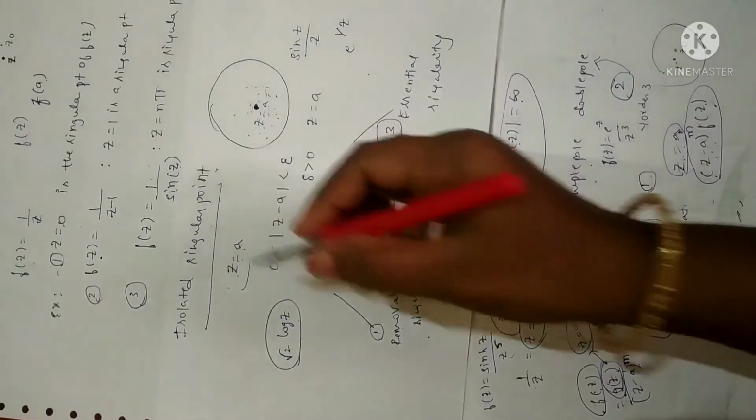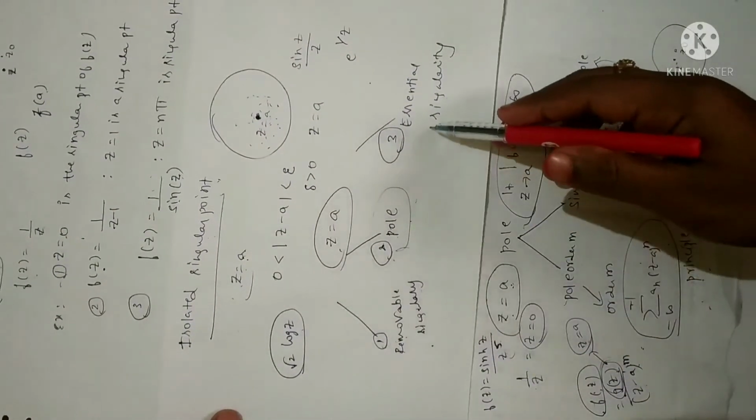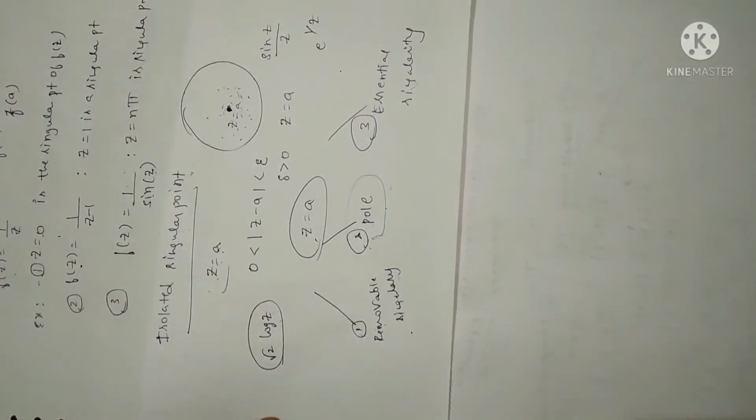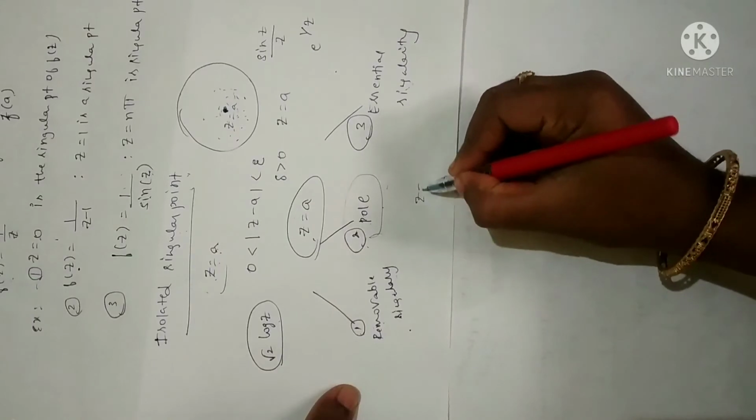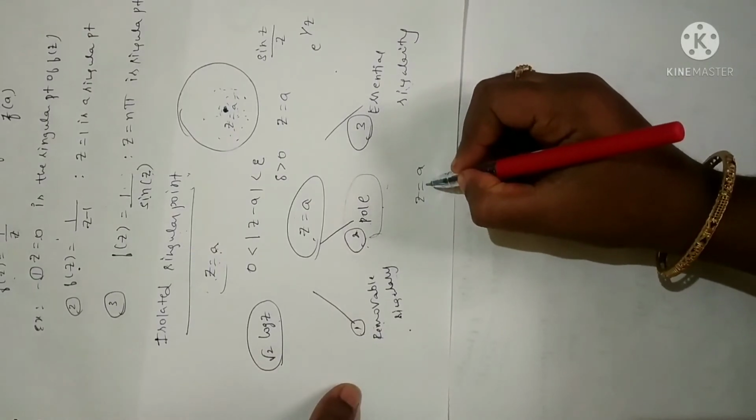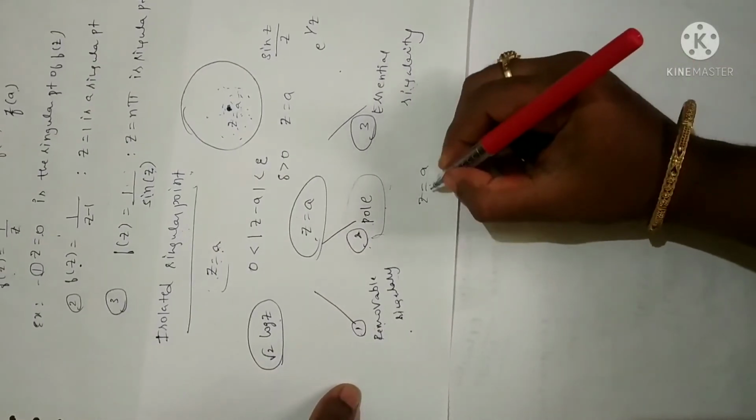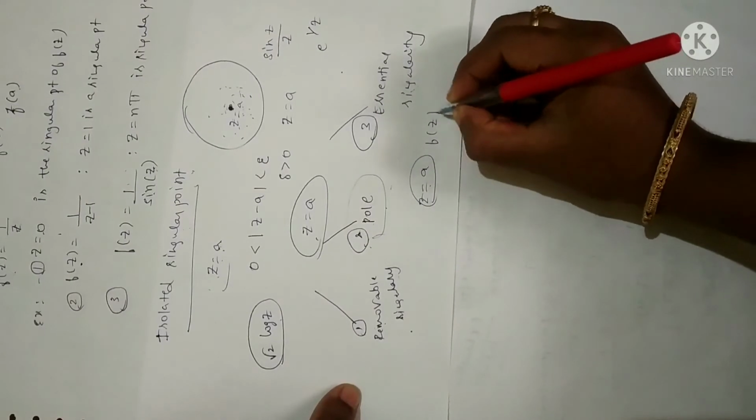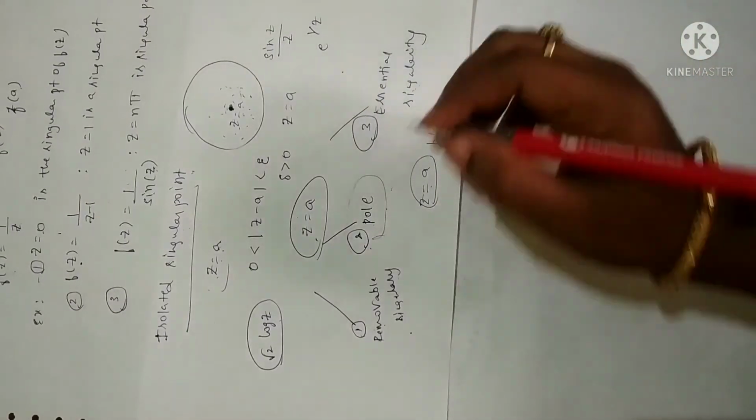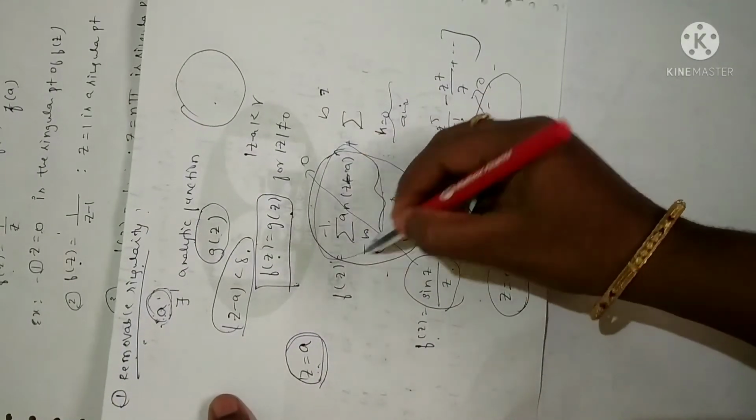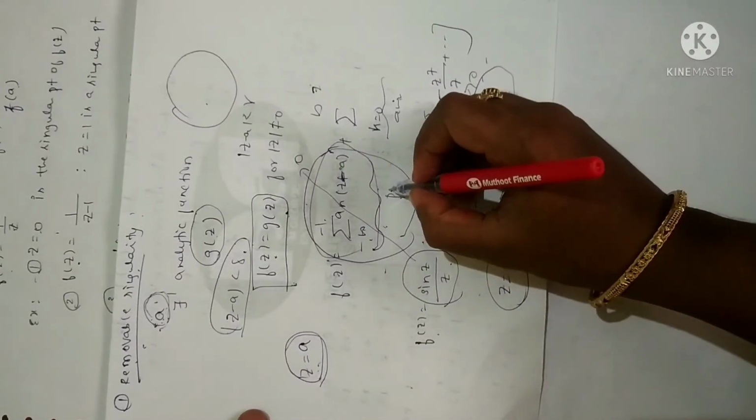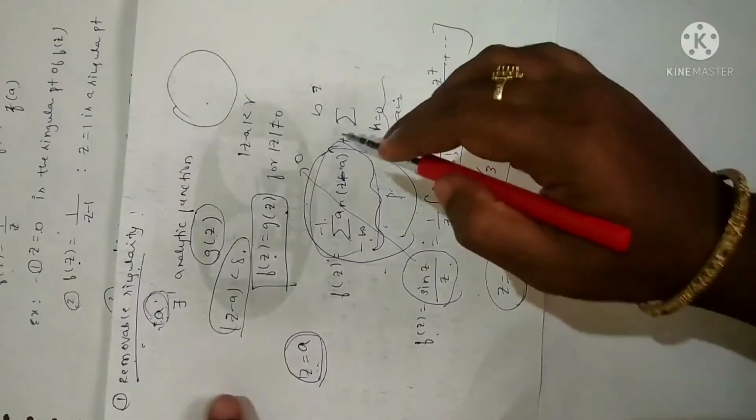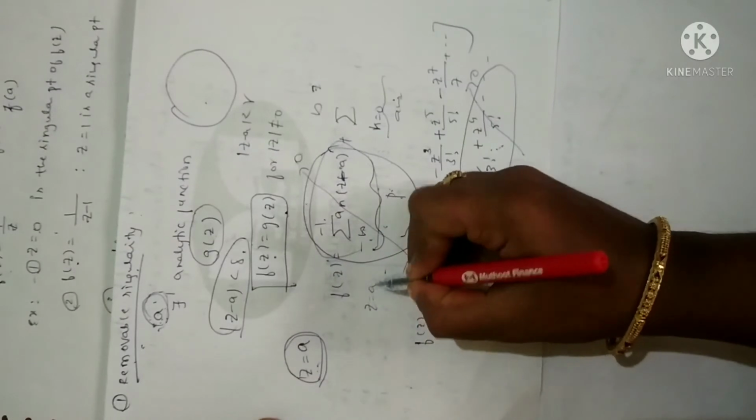So that is the second type of isolated singular point. Now the third one is essential singularity. A point z is equal to a is said to be an essential singular point of f of z if the principal part of the function contains an infinite number of terms. As I already explained, the principal part is the negative terms when f of z is expressed as a series. So this part is called the principal part. If this principal part contains an infinite number of terms, then